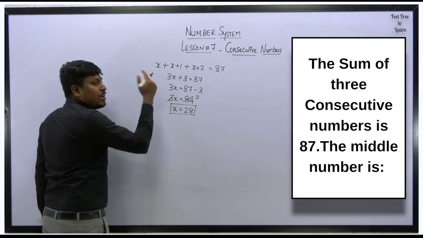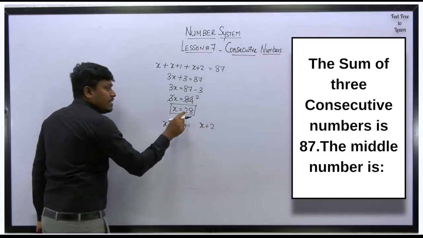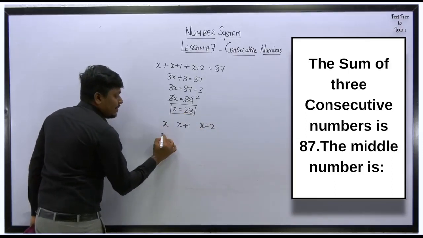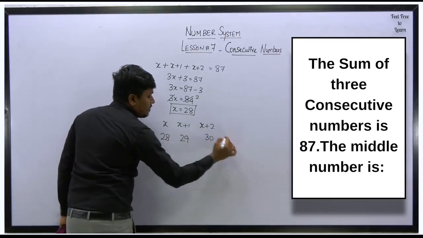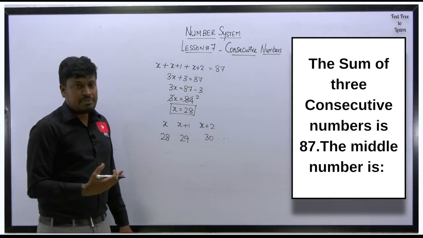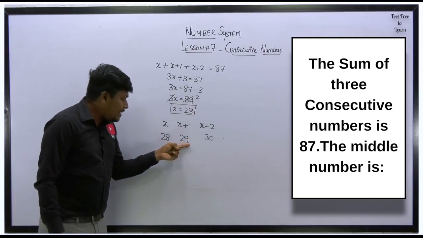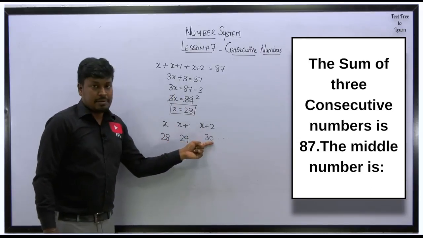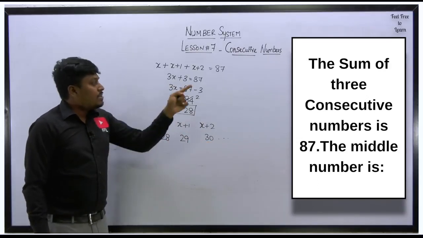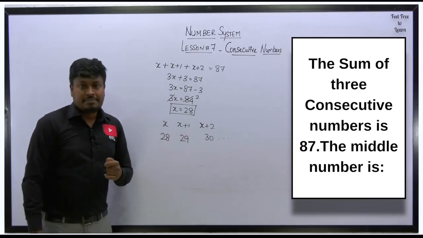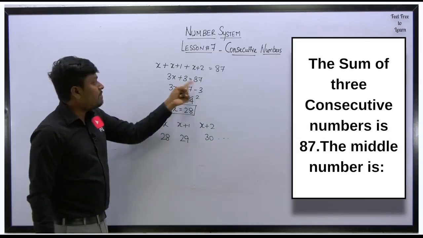The first number is x. According to what is the format? x plus 1, x plus 2, this will be the format, right? Instead of x, if you substitute 28, the first number will be 28. Second number will be 29. Third number will be 30. Got it or not? But what is the target we need to find? Find the middle number. So 28 will be the first number, 29 will be the second number, 30 will be the third number. Out of these three, the middle number is 29. So finally we can say that the answer for question number 1 is 29. If you want, you can cross check also. If you add all these three numbers, the result will be 87.